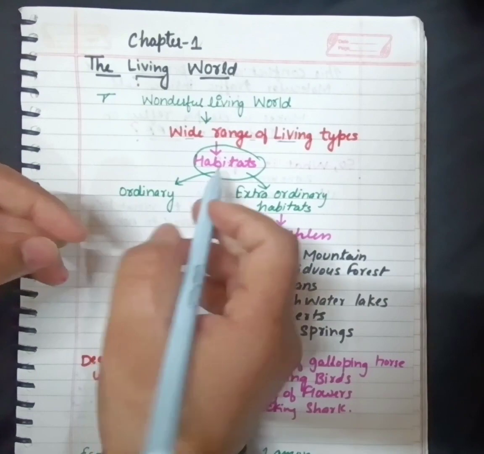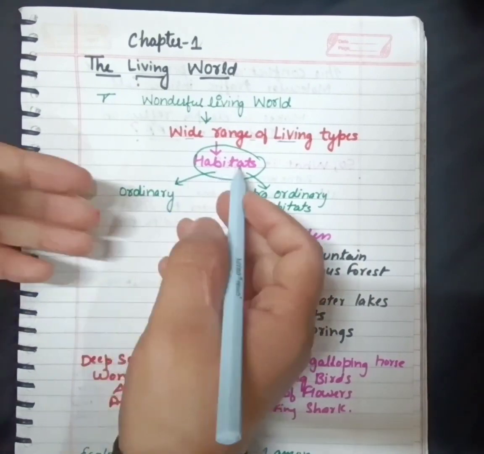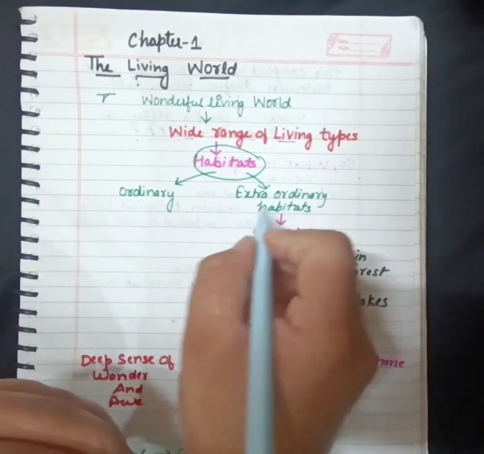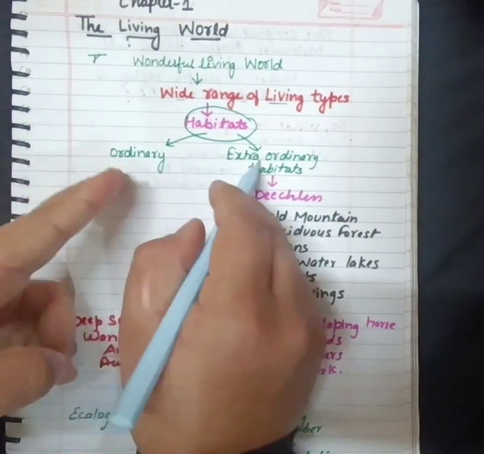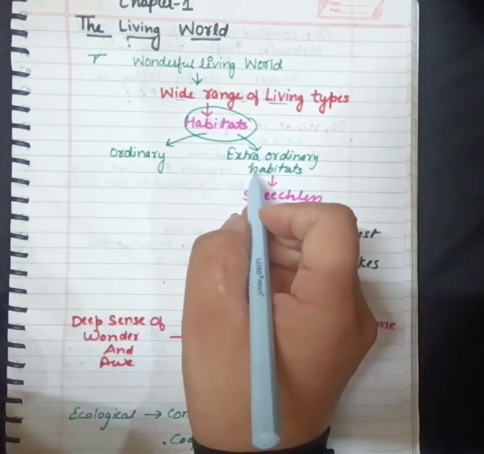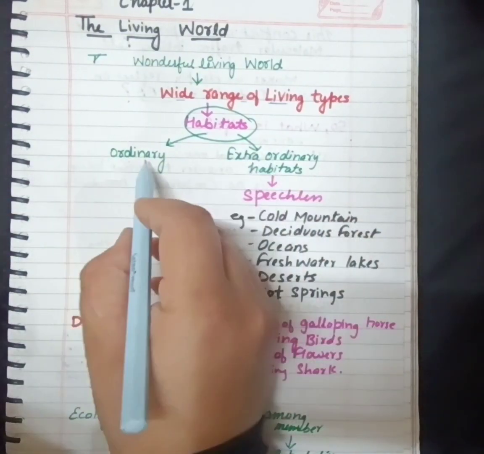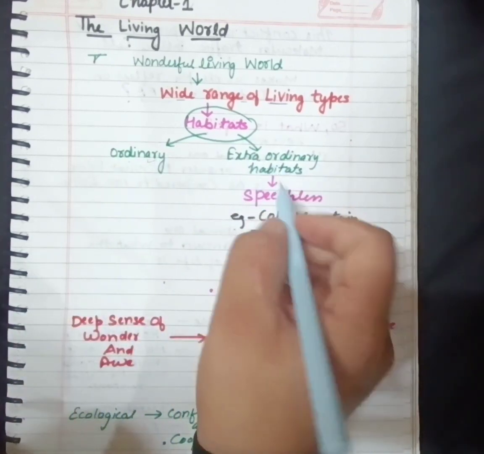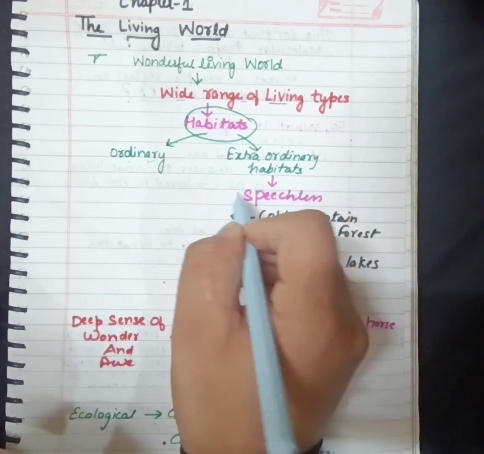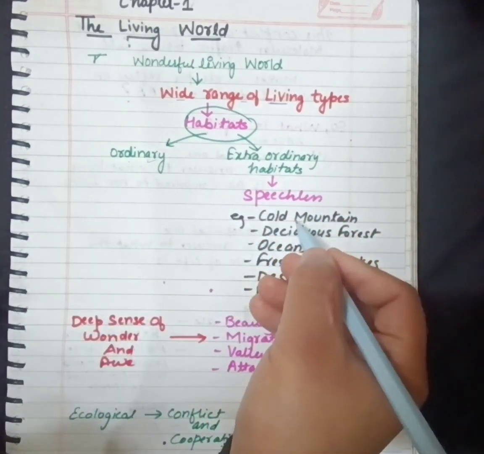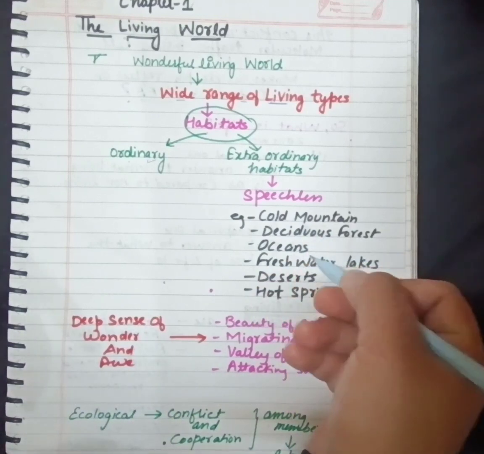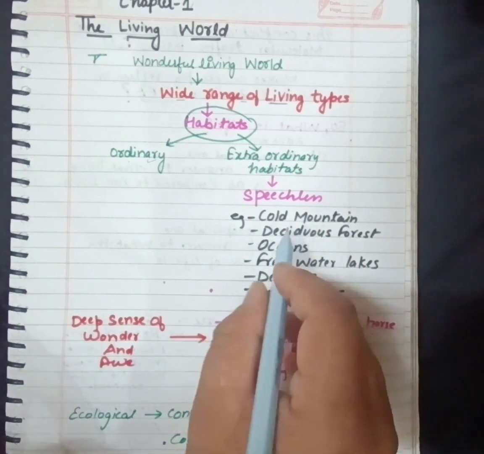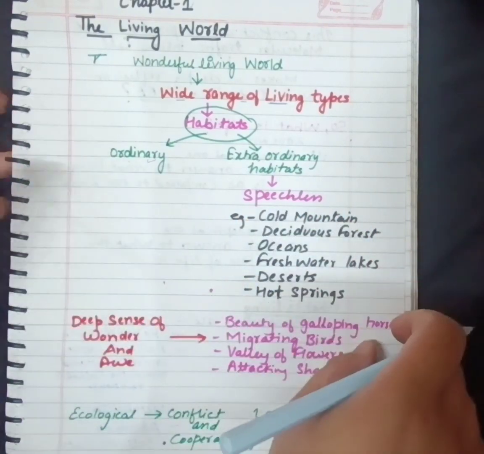We can classify habitats in two categories: ordinary habitats and extraordinary habitats. What is an extraordinary habitat? This classification is on the basis of our convenience. Where we can live is the ordinary habitat, where we cannot survive is the extraordinary habitat. Extraordinary habitats leave us speechless. For example, cold mountains, deciduous forests, oceans, freshwater lakes, deserts, and hot springs. These are some of the places where we human beings cannot imagine living or surviving.